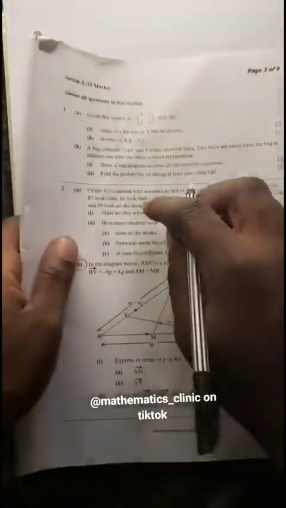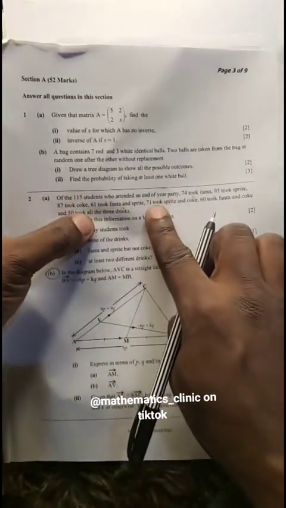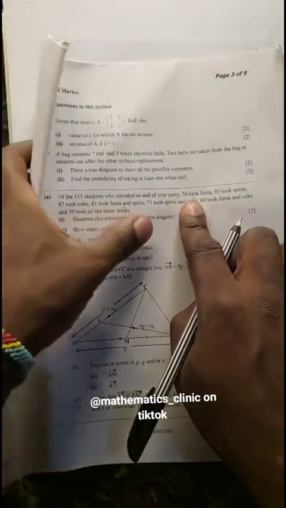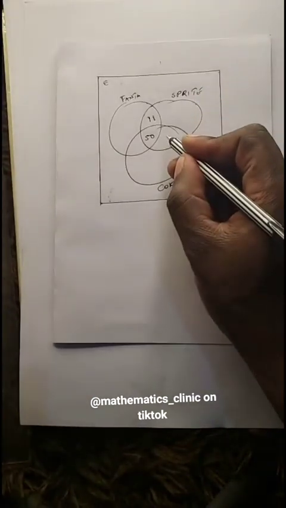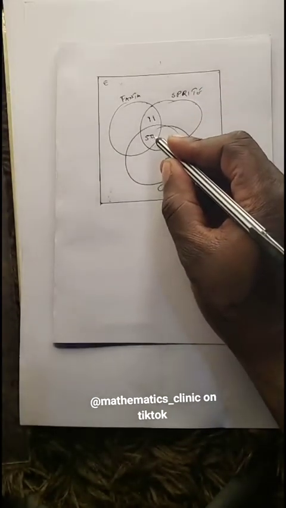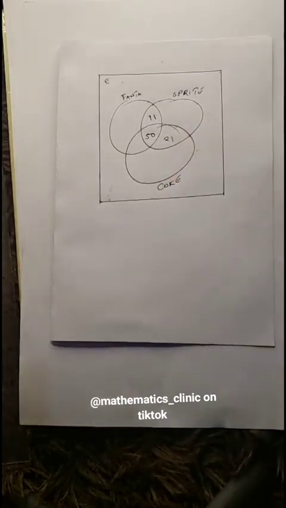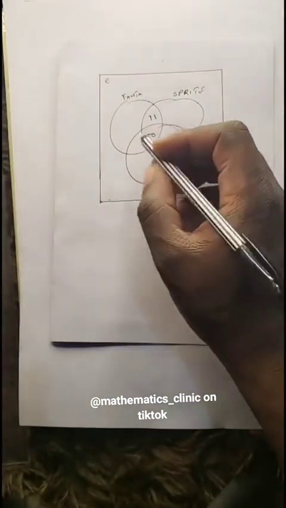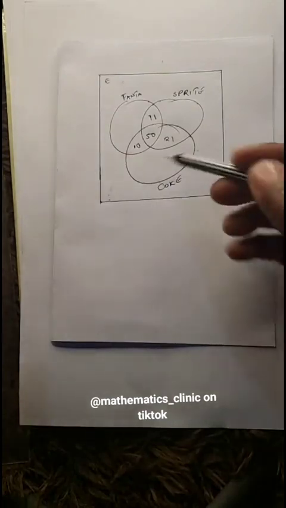So then we come here. We say 71 took Sprite and Coke. Sprite is right here and Coke here. So we are going to say 71 minus 50, we get 21. Very good. Then we come here. It says 60 took Fanta and Coke. So 50 is already there, so 60 minus 50 is 10. All right, so we are done with the intersections.